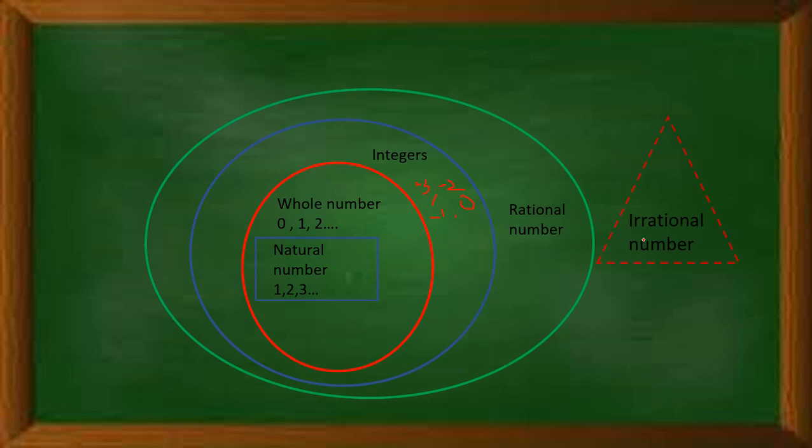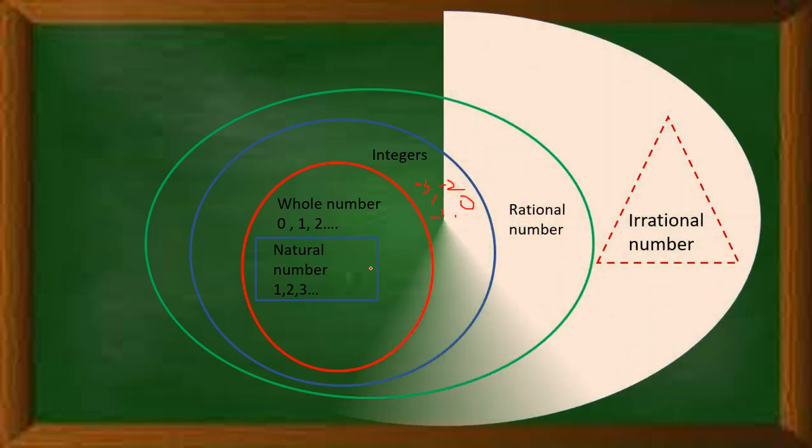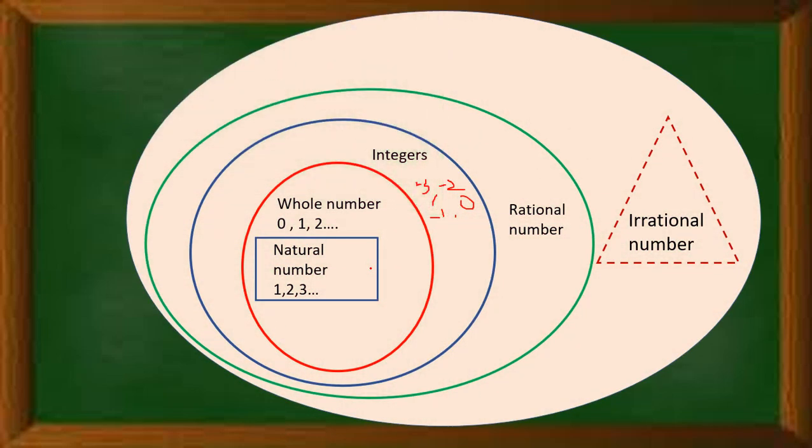When we combine the irrational numbers and all these rational numbers, this collection of rational plus irrational numbers is the new set, the real numbers.